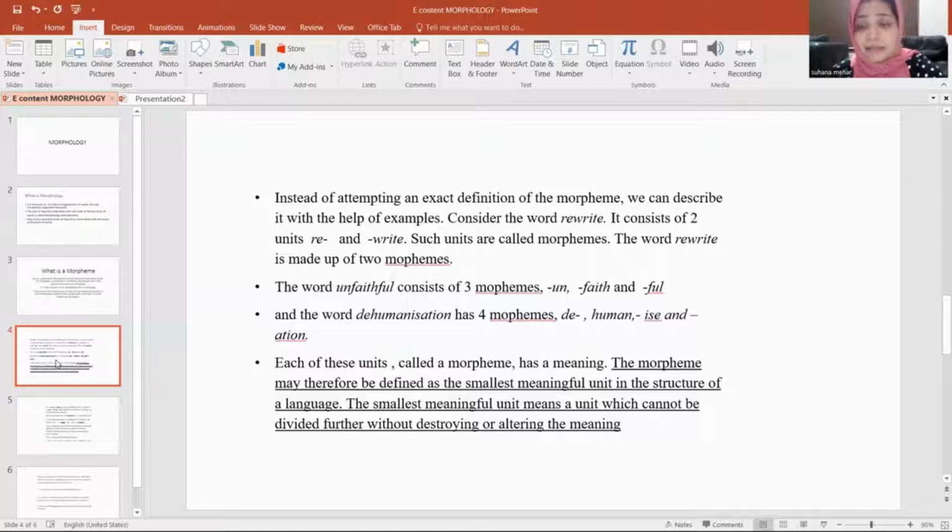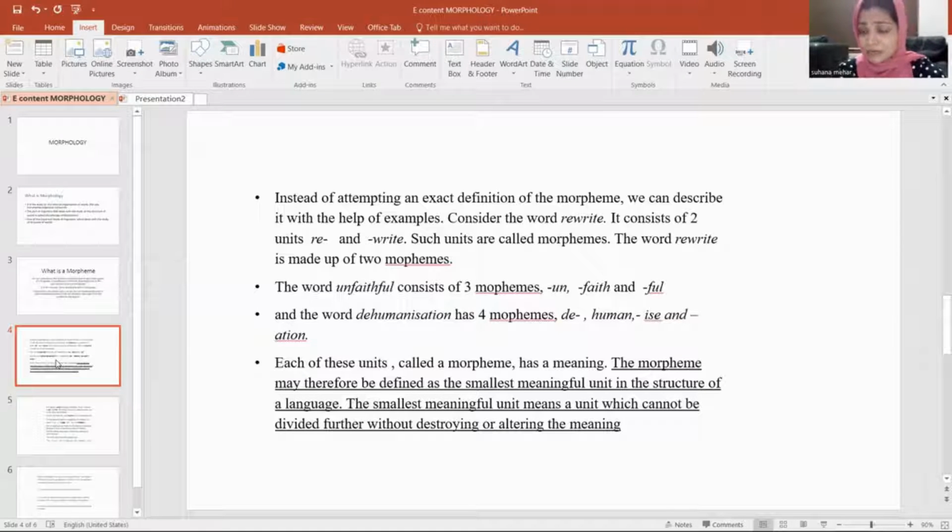In another example, the word is teachers. How many morphemes are there in the word teachers? There is teach. And the next morpheme is er. Then again, we have another one, the plural morpheme, the sound s or z. So the word teachers has got three morphemes. And all these units have a meaning too.